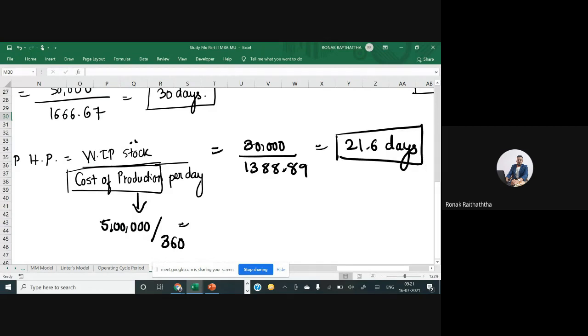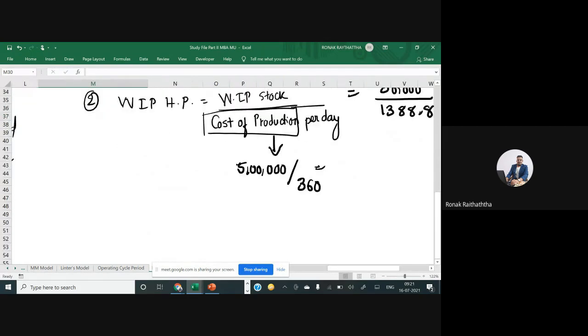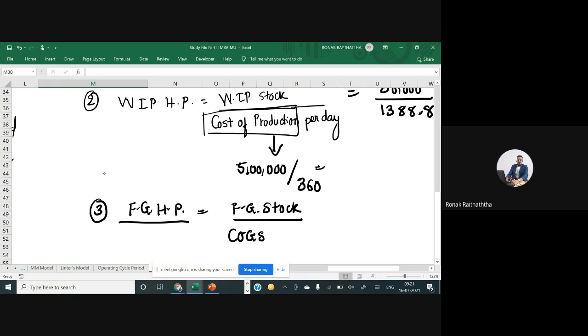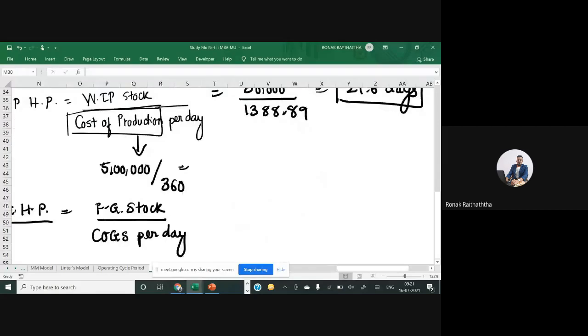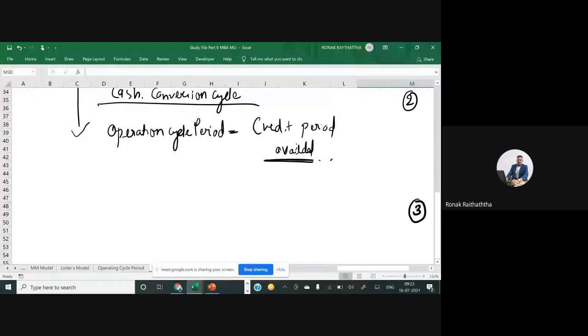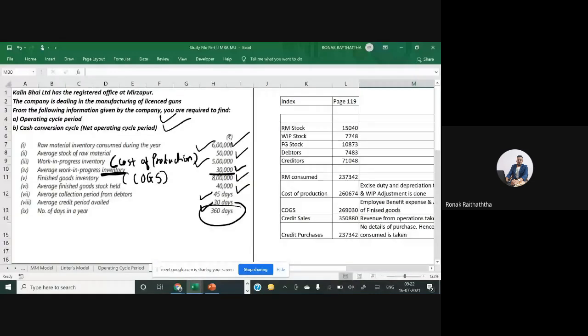Okay. Then move to number 3. After that, we are supposed to find finished goods holding period, right? Finished goods holding period formula is finished goods stock divided by cost of goods sold per day. Now, finished goods stock is how much, I mean, prevailing right now on an average basis.